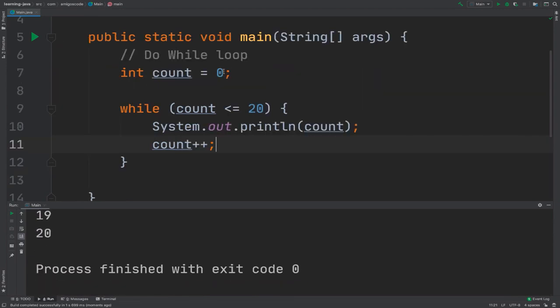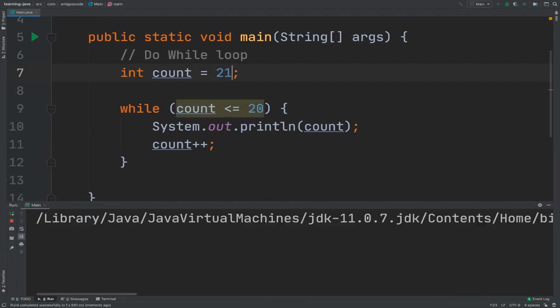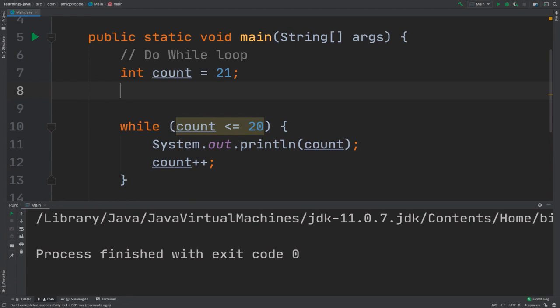If I say that this is 21 and then run it, you can see that this does nothing. So let's say that we want to print the number at least once inside of the loop. So we want to know the current number and then perform the actual loop. So this is when we have the do while loop.